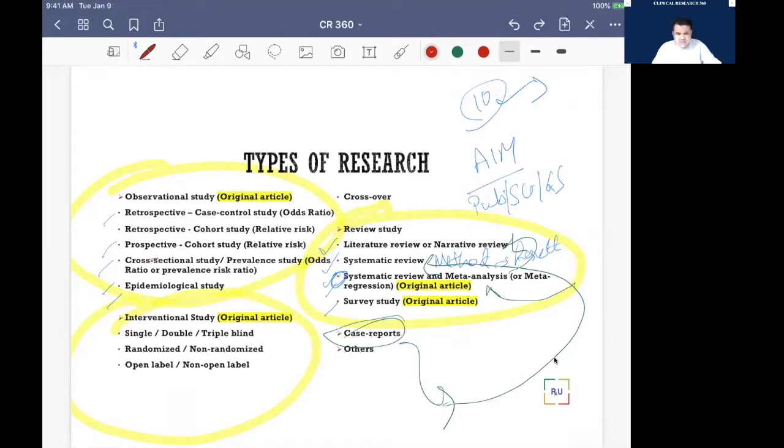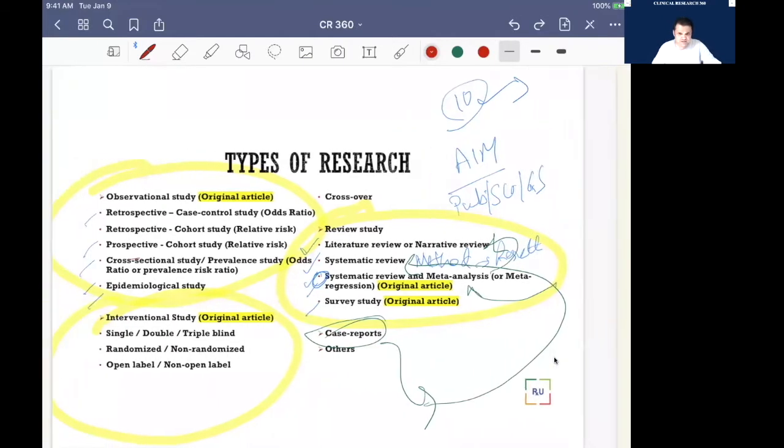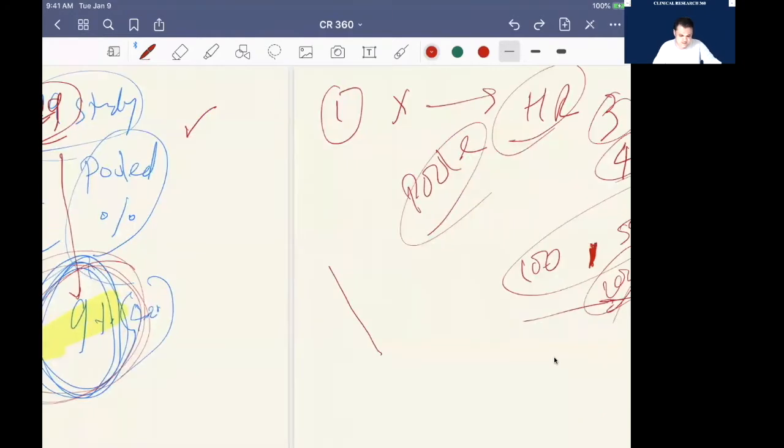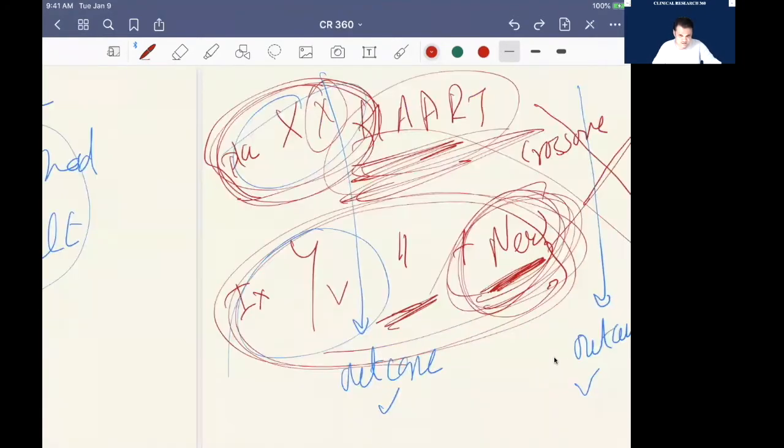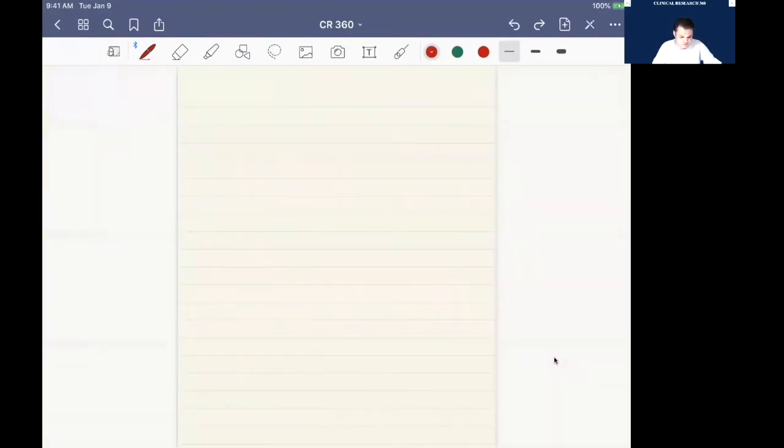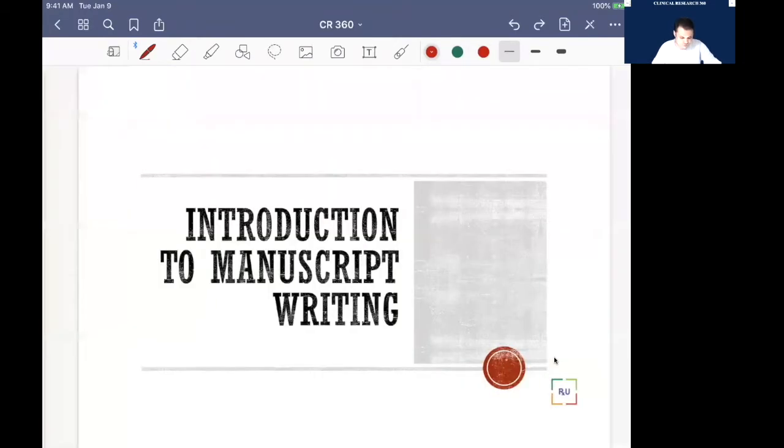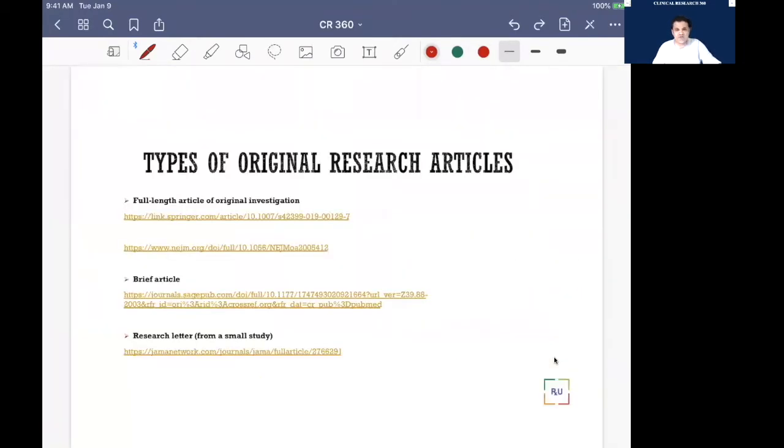Quick revision: we have certain types of original studies. Number one is the full-length observational study, which is retrospective and prospective studies. Besides that, we have meta-analysis and meta-regression, which also come under original investigation.